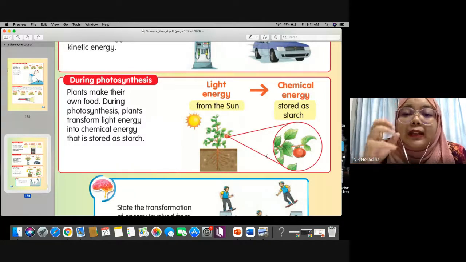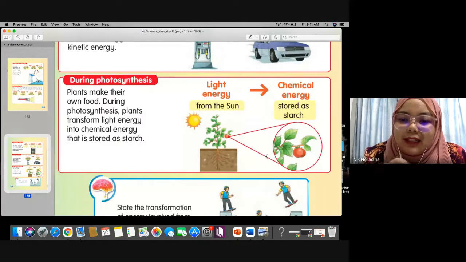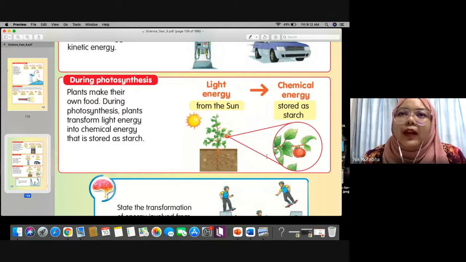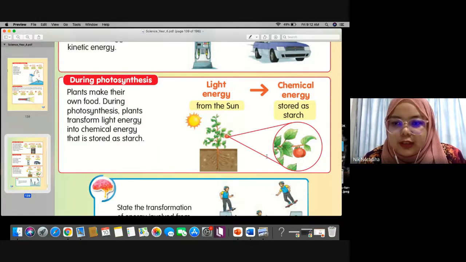After photosynthesis, they will produce starch and store it in their leaves and all parts of the plant. So the energy that's stored inside the food, we call it chemical energy.